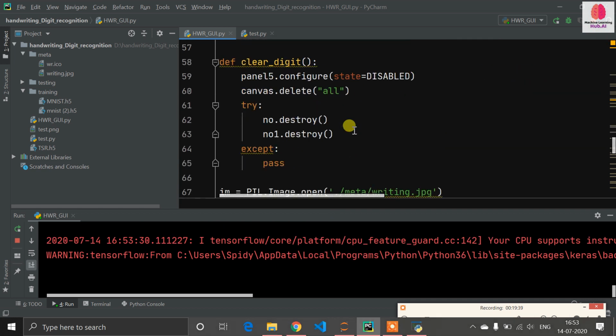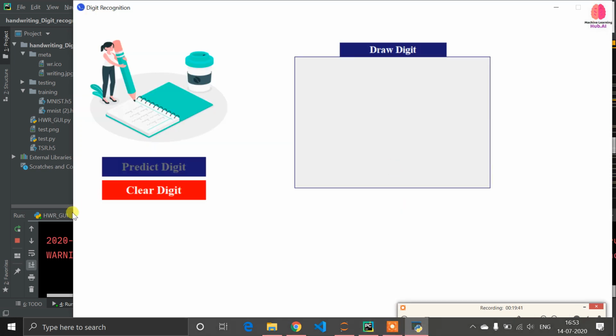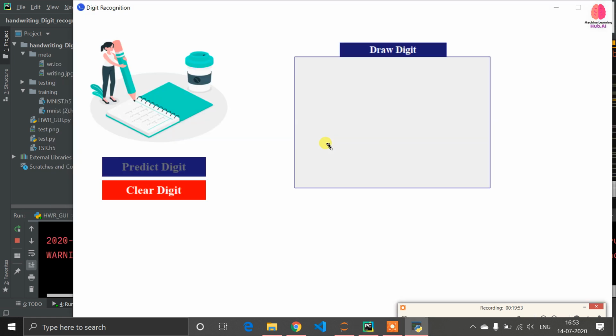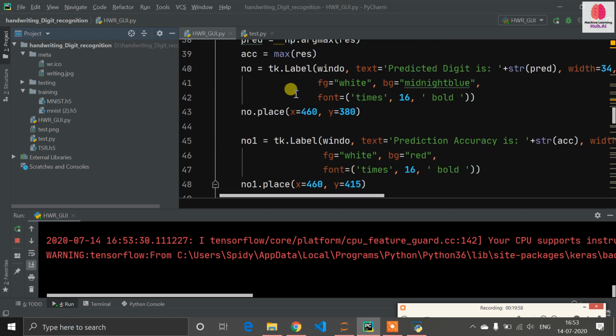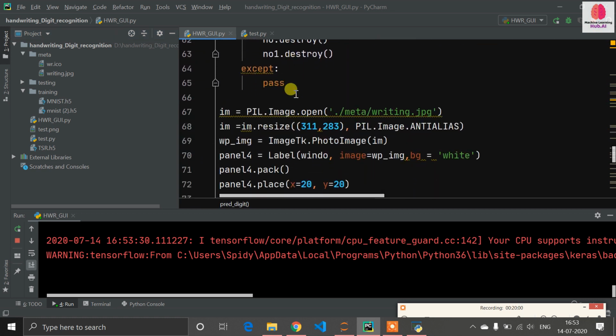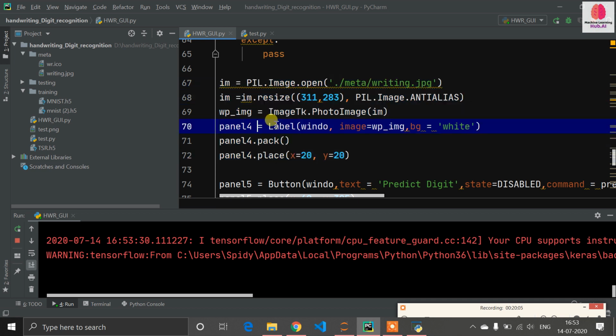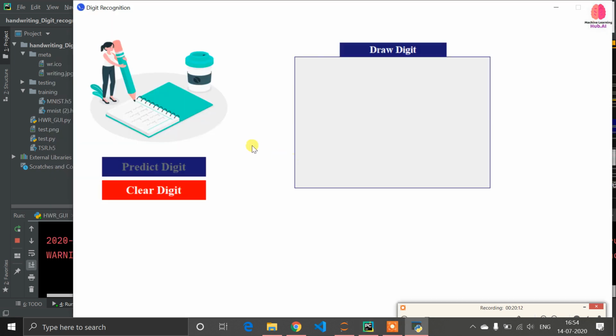So now let me focus on the first GUI. After that I will explain the backend task. You can see this is the icon, that's why I have defined the icon bitmap, and resizable 0,0 means I cannot minimize and maximize the screen. Now I need to place an image, which I have downloaded from Google. With this code I have opened this image and resized it, and then I have placed my image into a label, using x and y. So now my image is placed here.